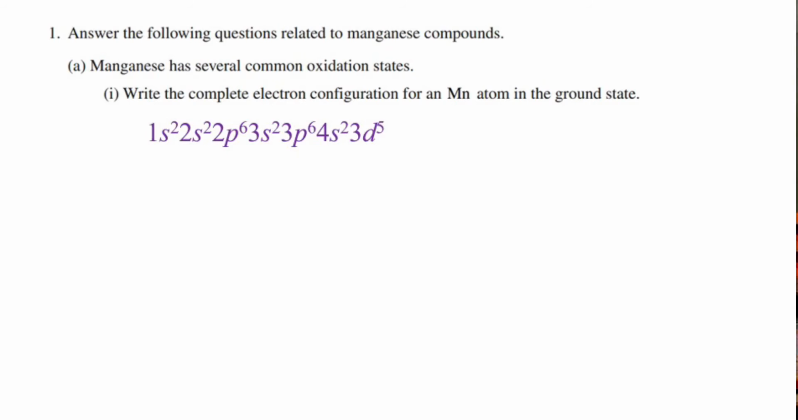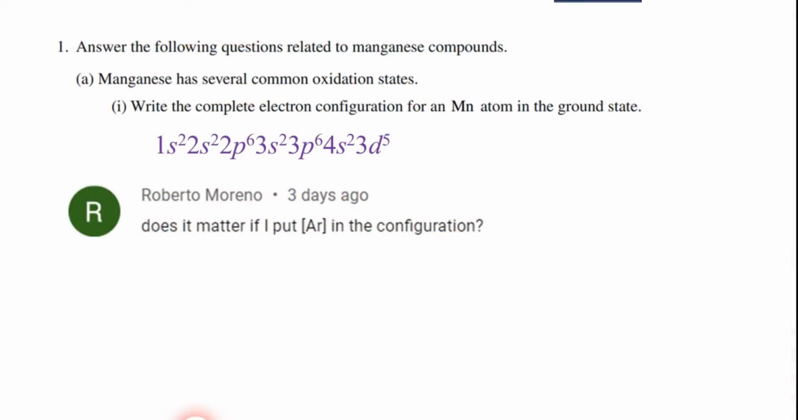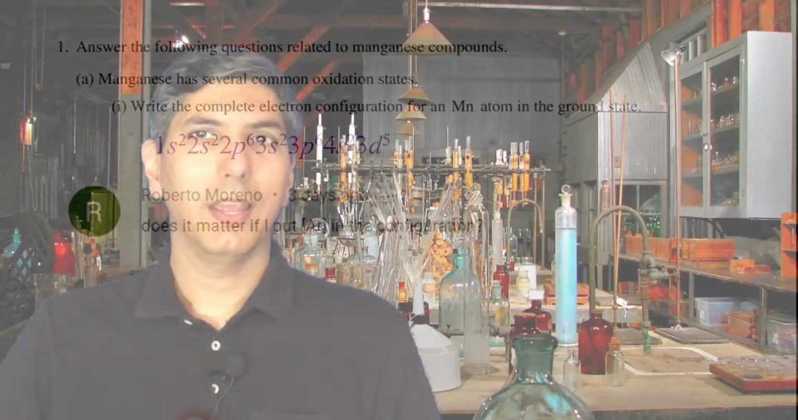The very first part of the very first question was a fairly simple electron configuration question. The question asked for the complete electron configuration of manganese, so this is what I put. Roberto Moreno asked a very good question. Does it matter if I put argon in the configuration? And I wasn't sure about that since the question asked for the complete configuration. I wasn't sure if the College Board would take the noble gas abbreviation.